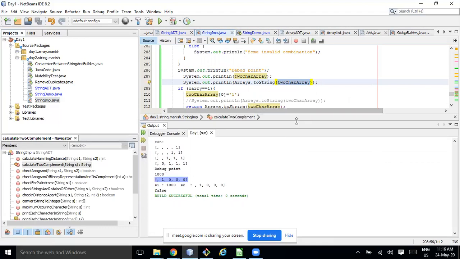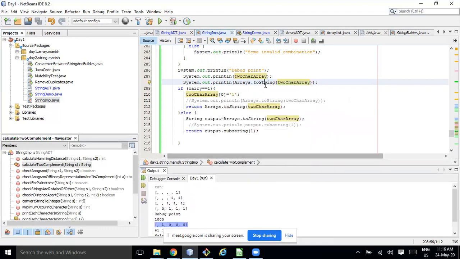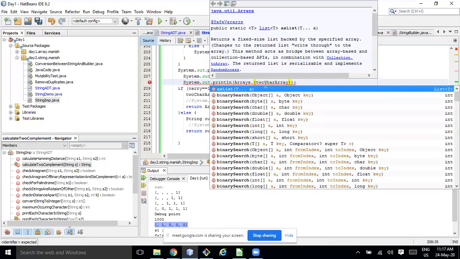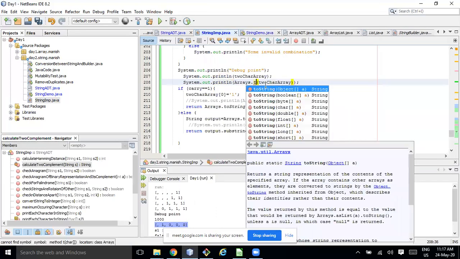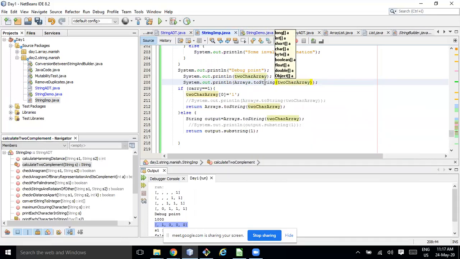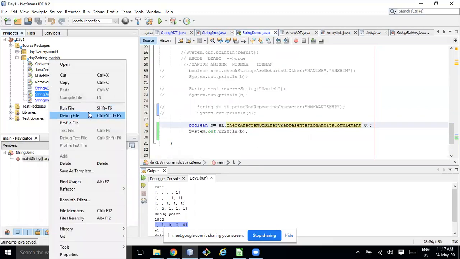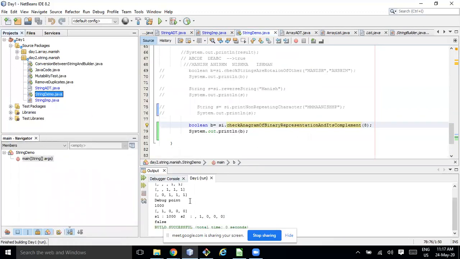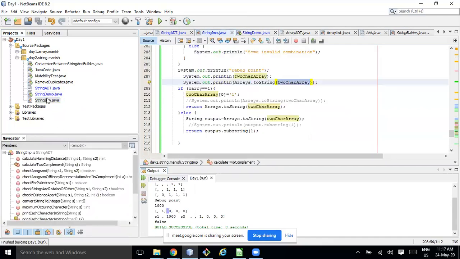I think, Manish, Arrays.toString will print in array format, so you can use String.valueOf. Oh, sorry. Yeah, okay. No, there was some method I used to use, right? Arrays.toString should convert, right? Still not? Weird.